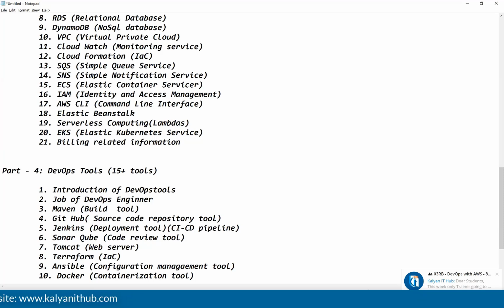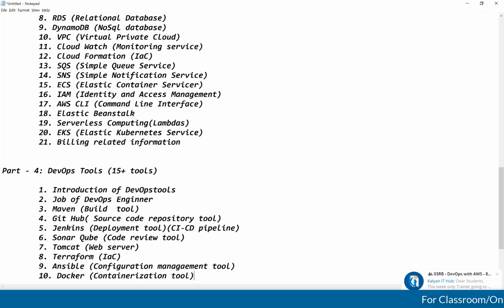Okay. Docker is a containerization tool. Before discussing containerization and all those things, first I will talk about what a containerization tool is. Before Docker, what did people use to work? All those things I will discuss, guys. What is virtualization? What is containerization? What drawbacks are there in virtualization? Why did people move to containerization? Everything I will discuss.